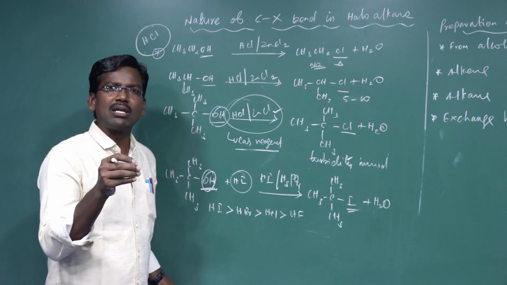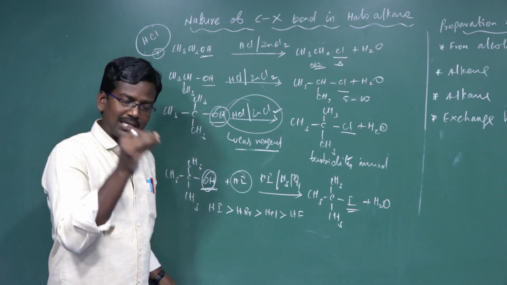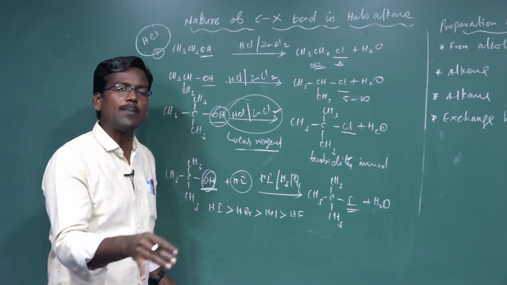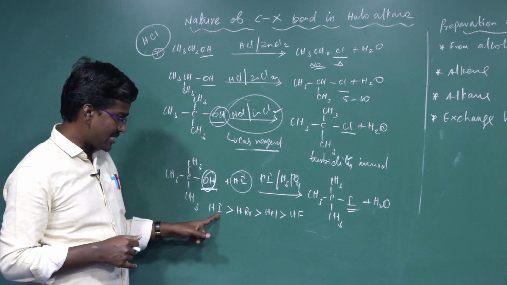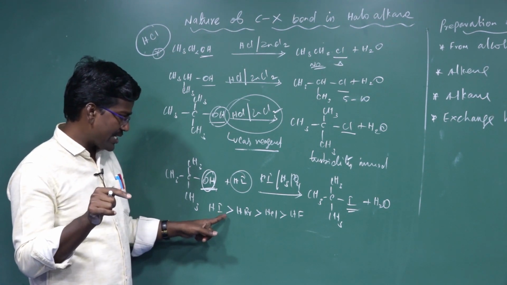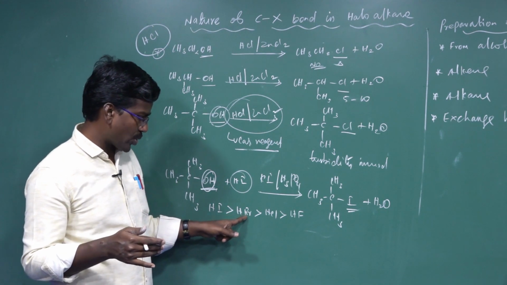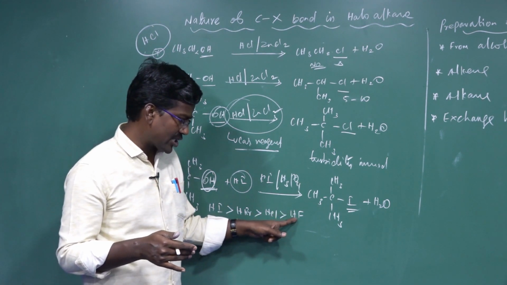That's why the stability of the carbon-halogen bond decreases from top to bottom, and hydrogen iodide is more reactive than hydrogen bromide, hydrogen chloride and hydrogen fluoride.